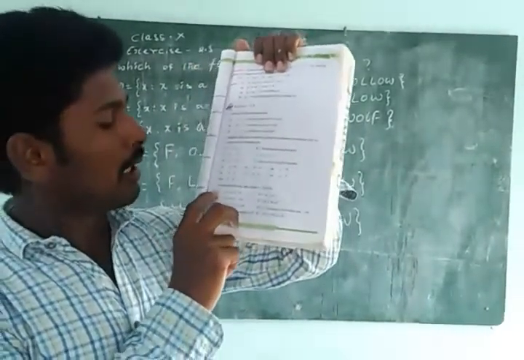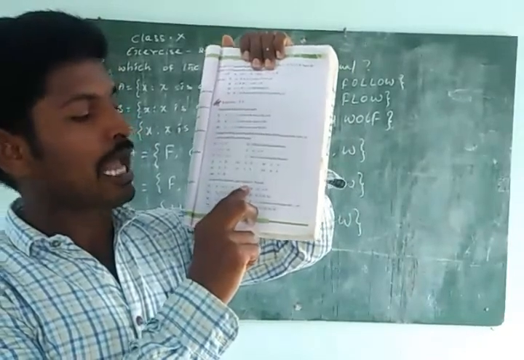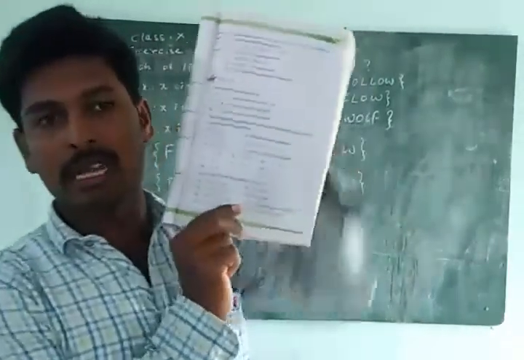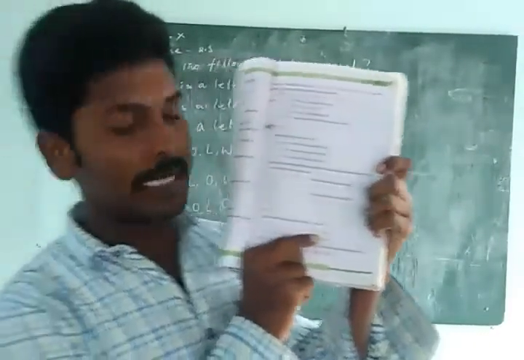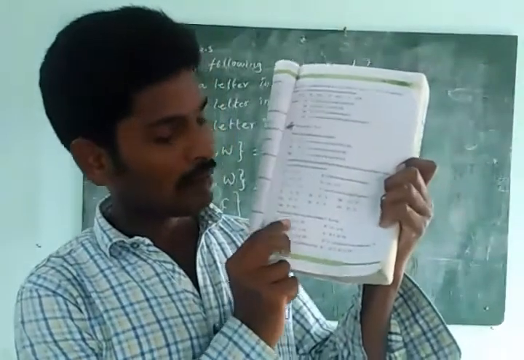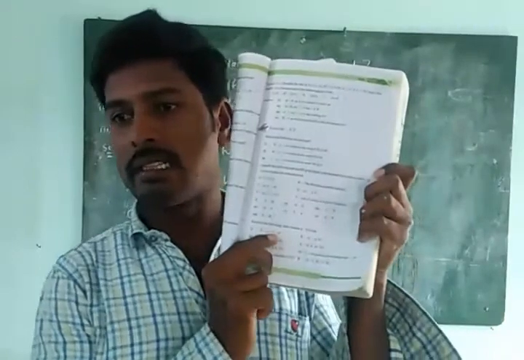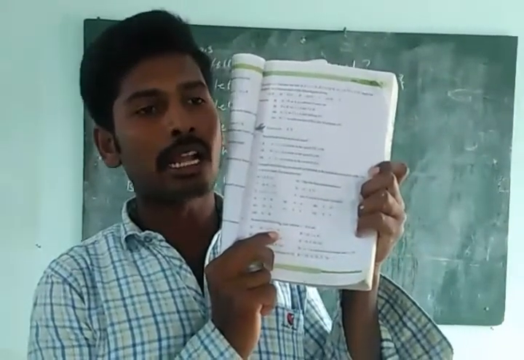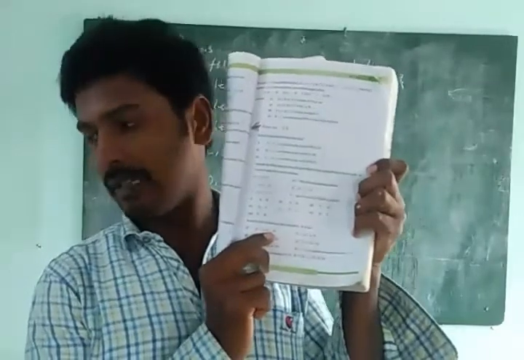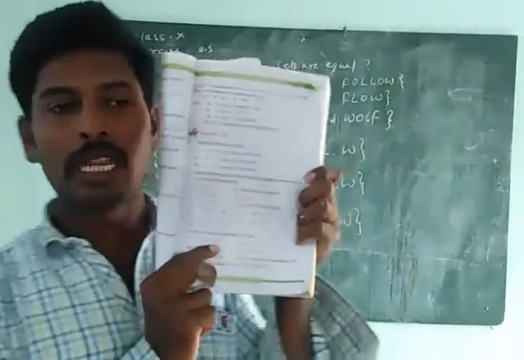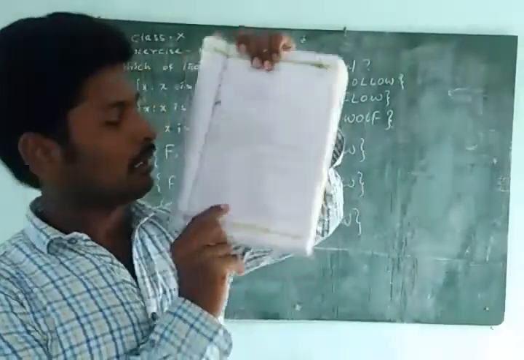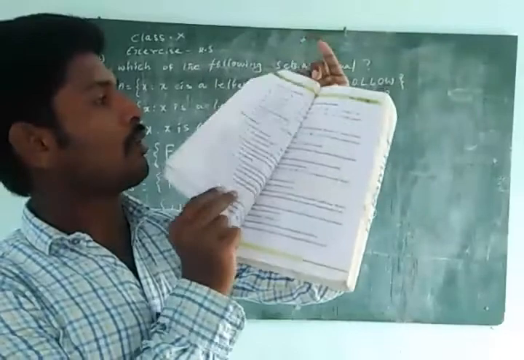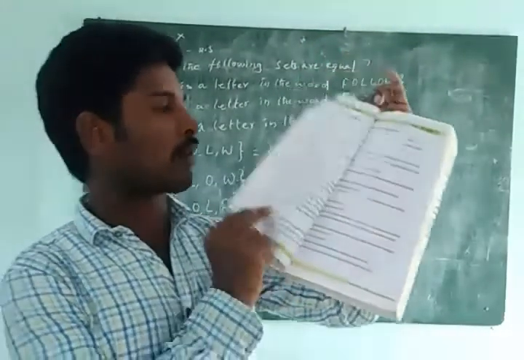And next one is, in each of the following, state whether A is equal to B or not. Same, this is also equal or not equal. Set A is A, B, C, D. Set B is D, C, A, B. Are A and B equal or not equal? Both are equal. D, C, A, B means A, B, C, D. Order is not important. In roster form, in sets, order is not important. You can keep that in mind. Like that, you can write equal or not equal.